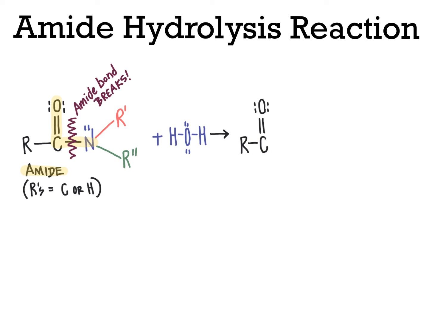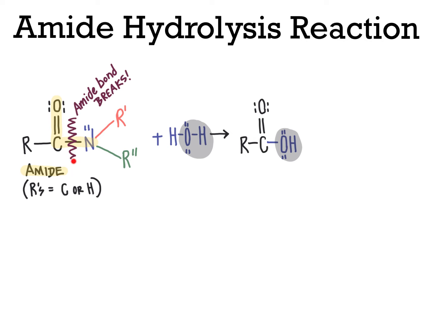This carbon, though, is no longer going to be part of an amide group. Instead, it will form a covalent bond to the OH group of water. And therefore, I'm going to go ahead and draw in blue to match the color of the OH group from water on our reactant side. Here on the product side, to illustrate this OH group was donated by water. So now we have our carboxylic acid group COOH here.